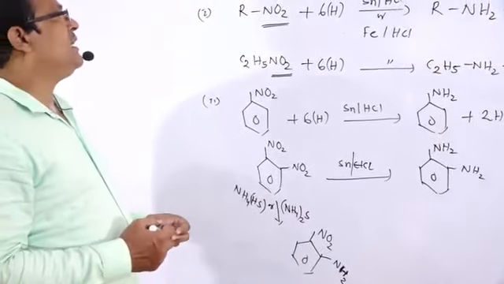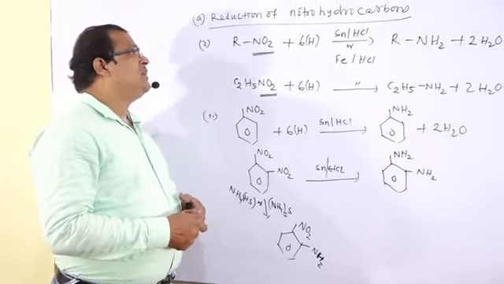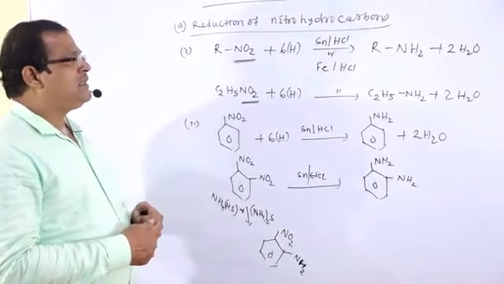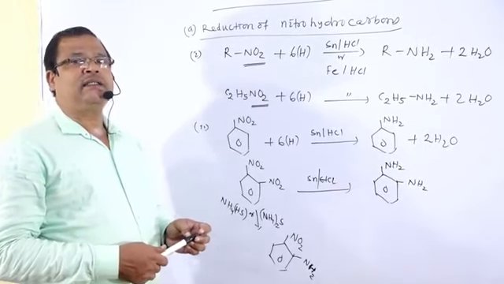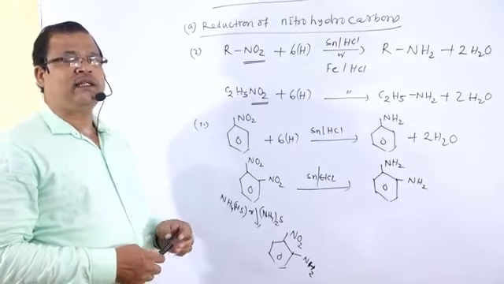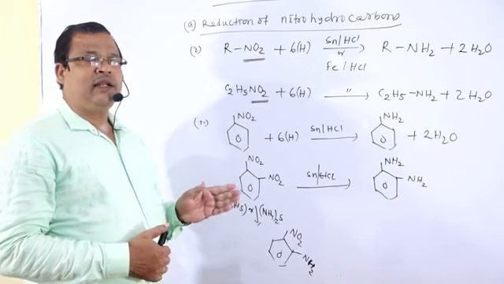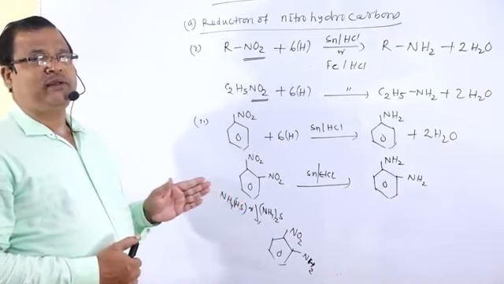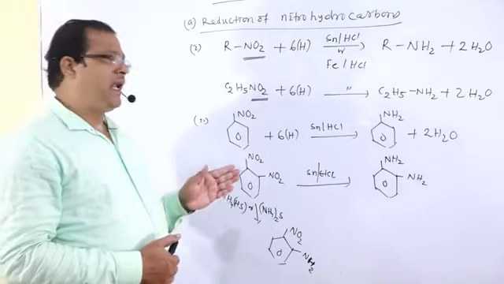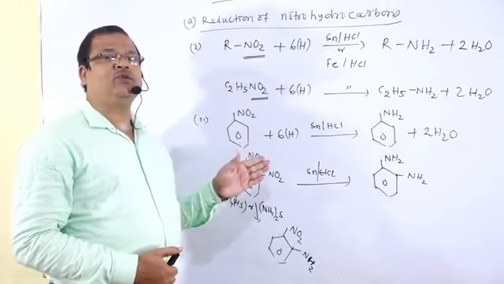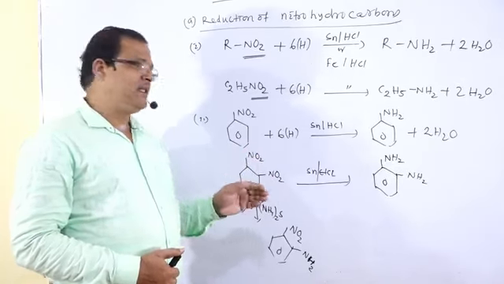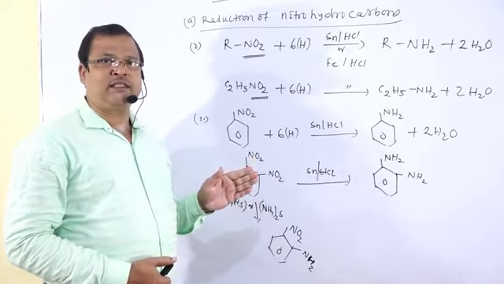This is the method of preparation of amines by reduction of nitrohydrocarbons: nitroalkanes form primary aliphatic amines, and nitrobenzene compounds are reduced to form aniline. And this is one of the selective reduction processes.